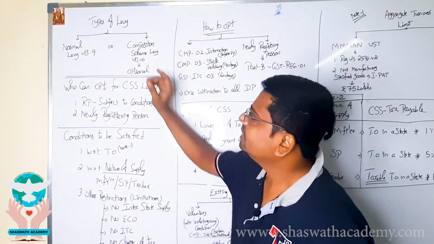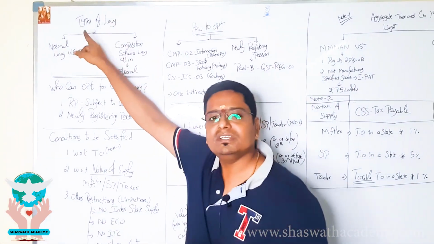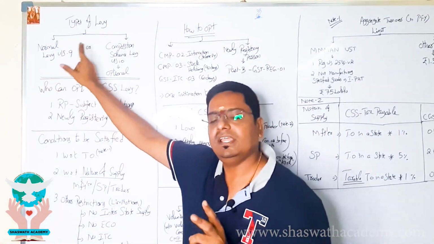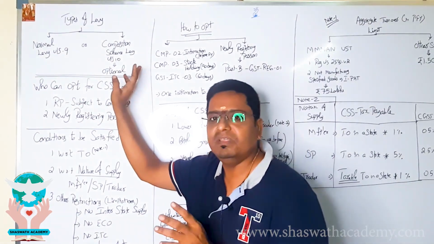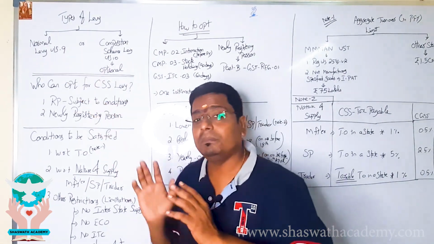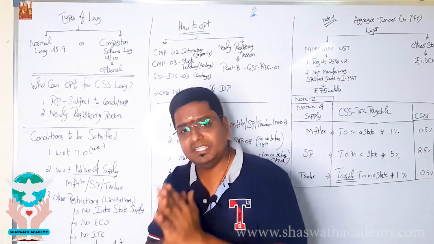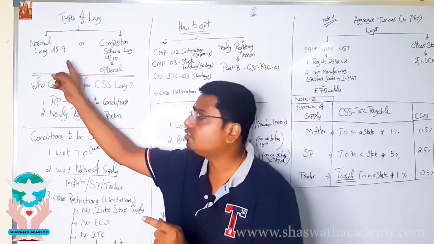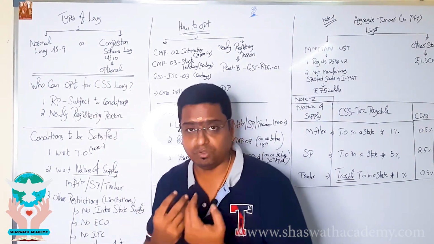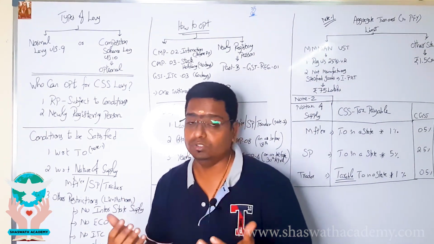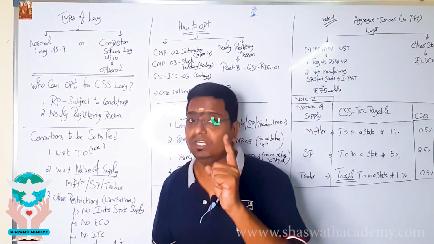Let's get into this. Generally, GST consists of two types of levy. One is a normal levy under Section 9 and another one is Composition Scheme Levy under Section 10. These two are basically mutually exclusive. At a time, a trader or any supplier can be governed by either of these, and he cannot have both. In a tax period, if he opts out or comes in, he might have both, but at a time he can be in only one scheme.